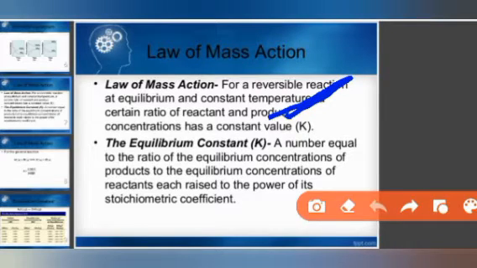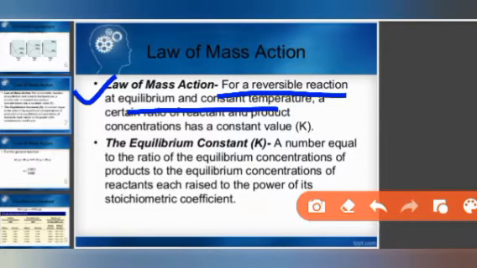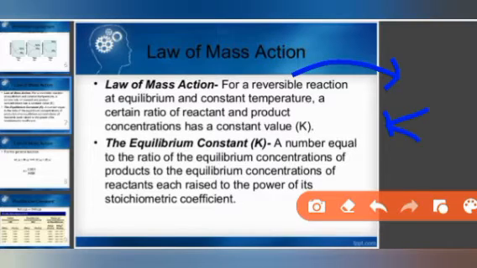The law of mass action is also known as the equilibrium equation. The law of mass action for a reversible reaction at equilibrium and constant temperature says that a certain ratio of reactant and product concentration has a constant value. It means that we will introduce here K, which is the equilibrium constant.